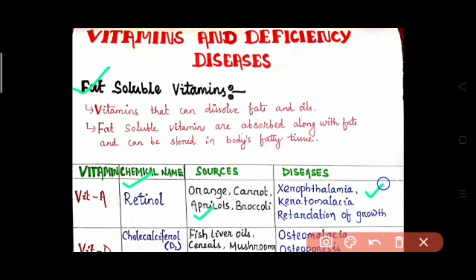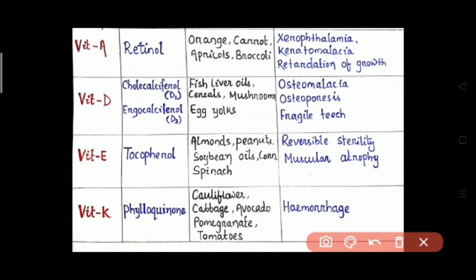Then vitamin D. Vitamin D is again of two types, that is the D2 type and D3 type. The chemical name of D2 type is cholecalciferol and the chemical name of D3 type is ergocalciferol. The sources from where we find vitamin D are fish liver oils, cereals, mushrooms, egg yolks, etc. The diseases that are caused due to deficiency of vitamin D are osteomalacia, osteoporosis, fragile teeth, etc.